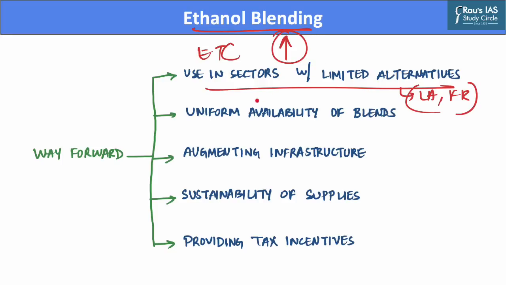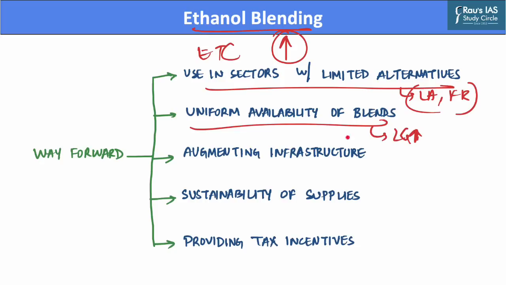Further, there is also a need to ensure uniform availability of ethanol blends across the country. And this can be done by incentivizing the development of advanced generation biofuels such as second generation or above fuels.